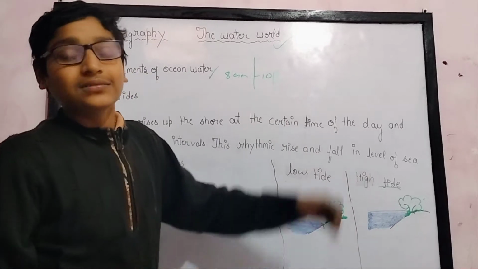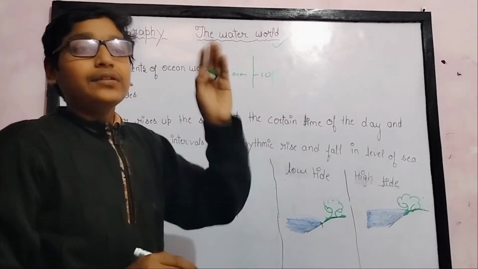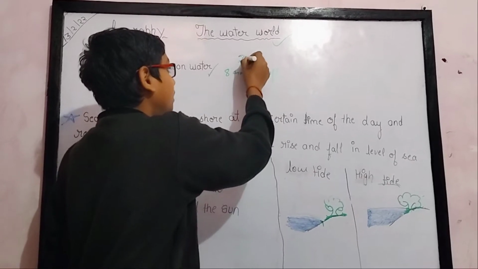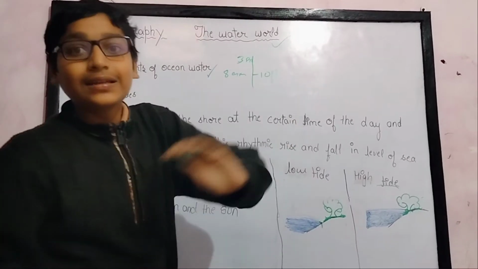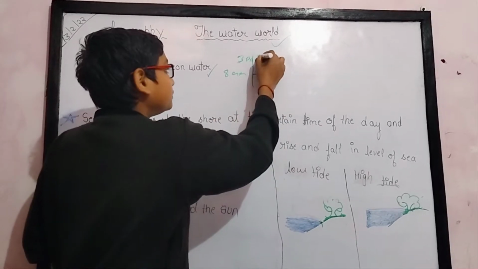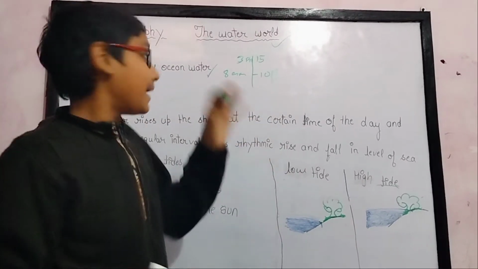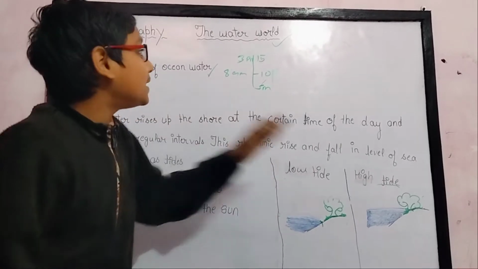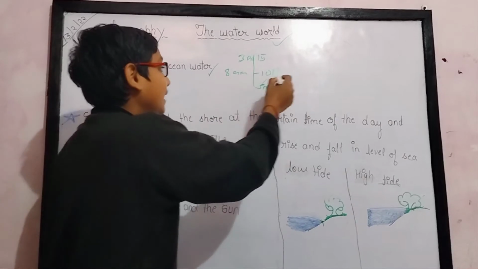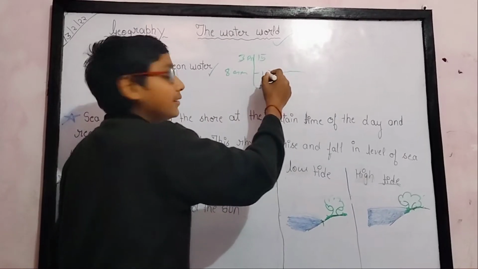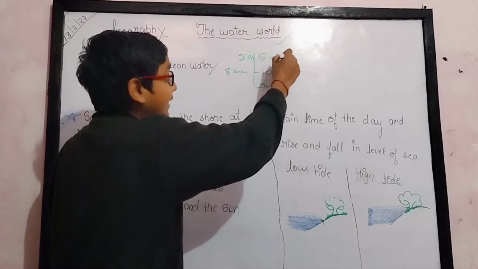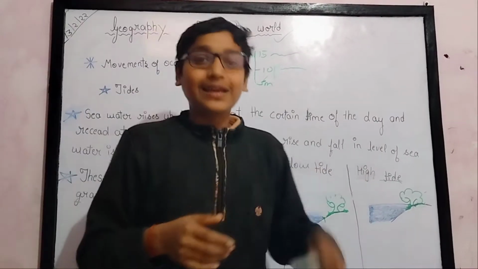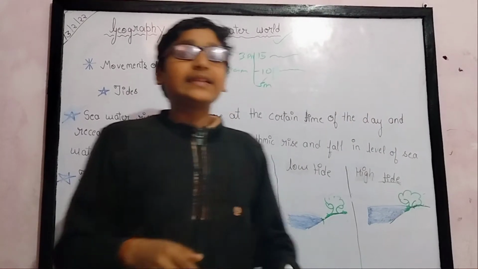But in the evening, at 3 p.m., it rises to 15. And the next day at 10 a.m. it falls to 5. So this rhythmic rise and fall of ocean water is known as tides.